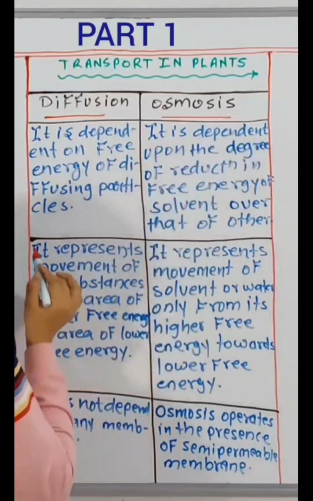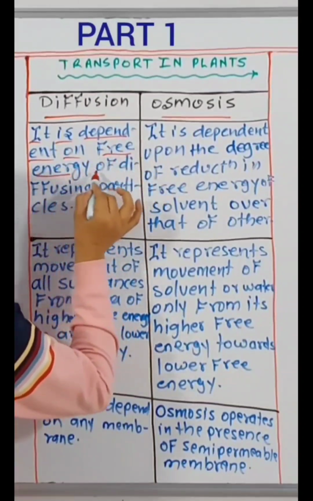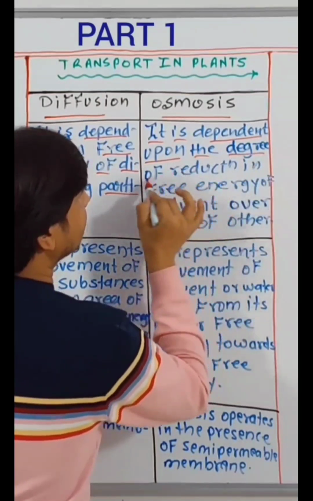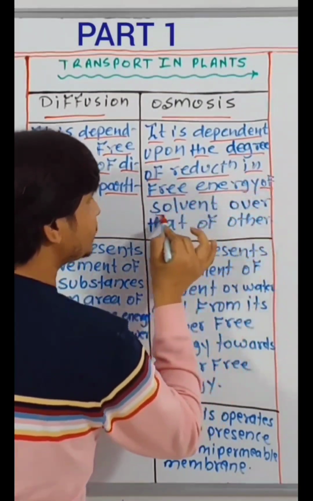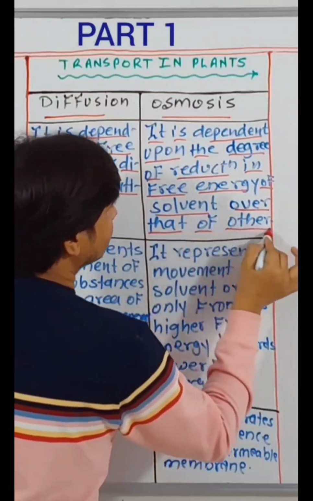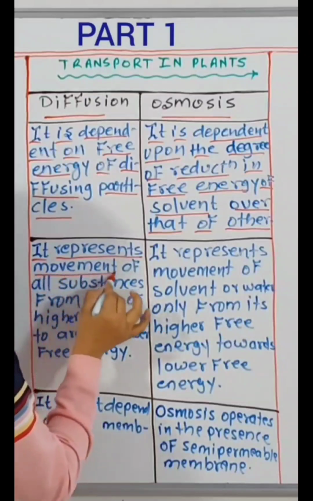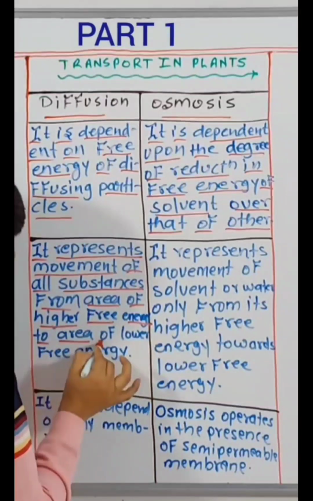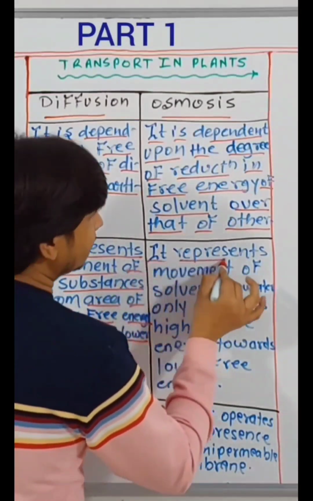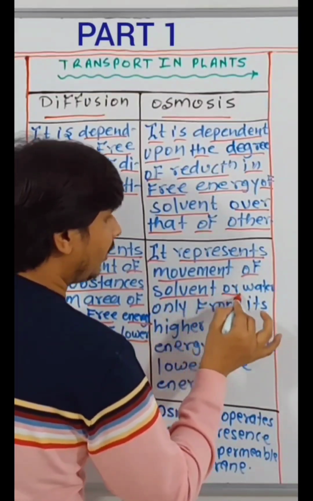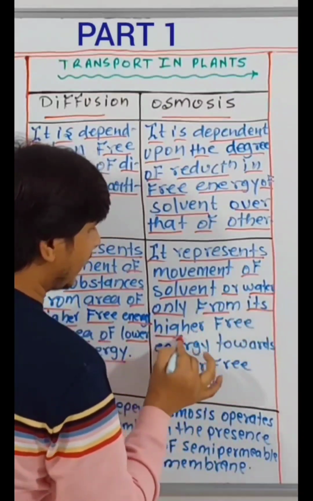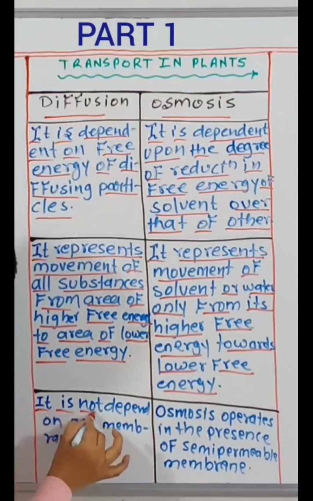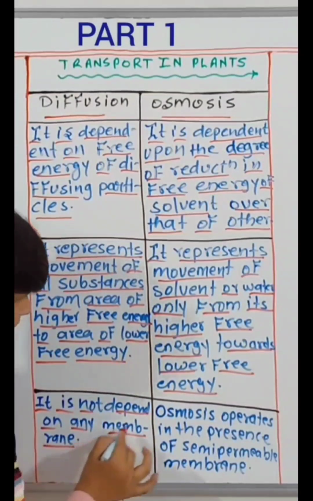Diffusion, osmosis. It is dependent on free energy of diffusing particles. It is dependent upon the degree of reduction in free energy of solvent over that of other. It represents movement of all substances from area of higher free energy to area of lower free energy. It represents movement of solvent or water only from its higher free energy towards lower free energy. It is not depend on any membrane.